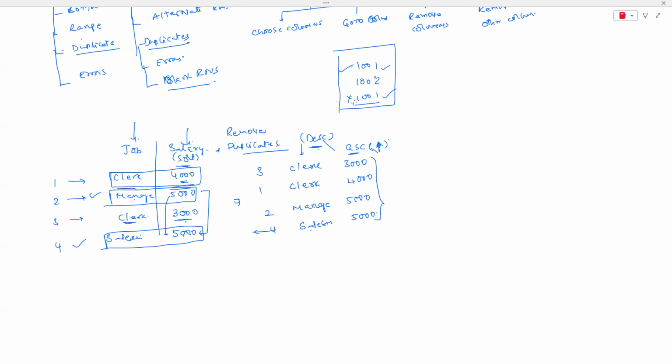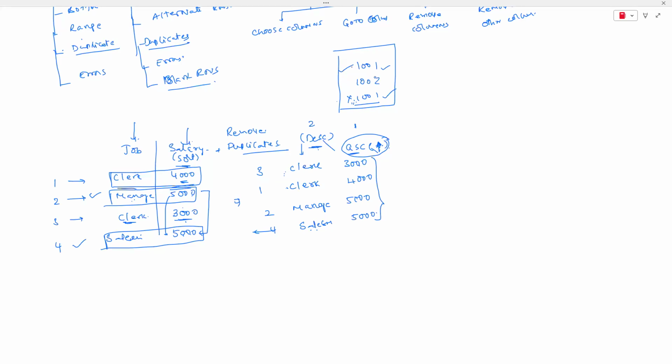Already, we asked you to sort the data based on the ascending order of the salary column. So this is my first column, guys. Now this is my second column. There is an order there. Whenever I apply sorting based on the second column, it does not sort all the jobs. Only the jobs which have the same salary are going to be sorted. See there, these two people have the same job, but they have different salaries. So these are not sorted, guys. These two are not sorted.